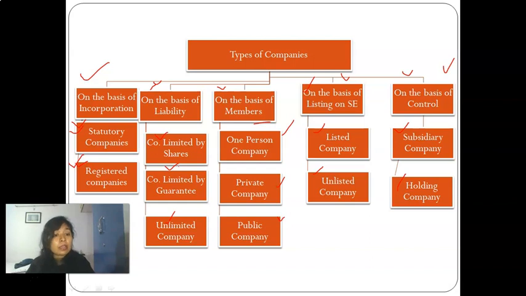And in the second case, company limited by guarantee not having share capital, there will be only a certain amount guaranteed by the member in the memorandum, that in the event of winding up, they will contribute a certain amount towards the assets of the company. And third is unlimited company, where the liability of the members is unlimited. The third basis is members, that is one-person companies where only a single member is there. Private company, where a minimum of 2 members are required and a maximum of 200.